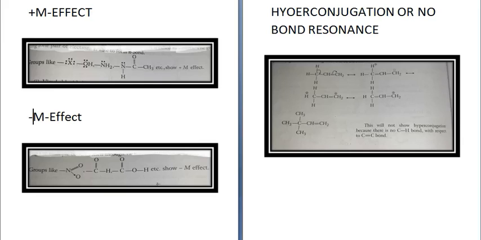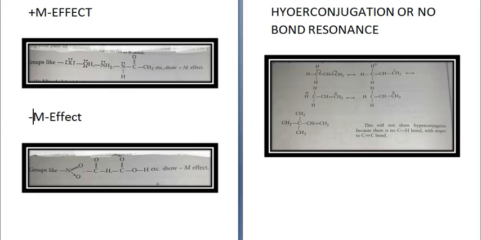Plus M effect: when transfer of pi electrons takes place in a conjugated system through various resonating structures away from the group attached to it, it is called plus M effect. The group or atom bearing a lone pair of electrons is able to form a pi bond. So which are the groups which have lone pairs of electrons?